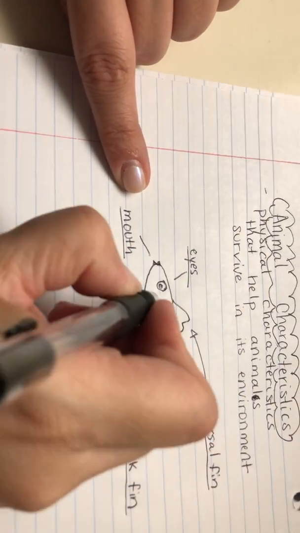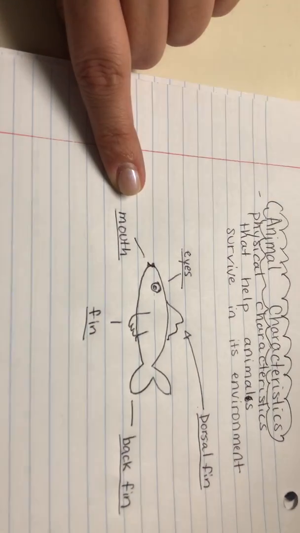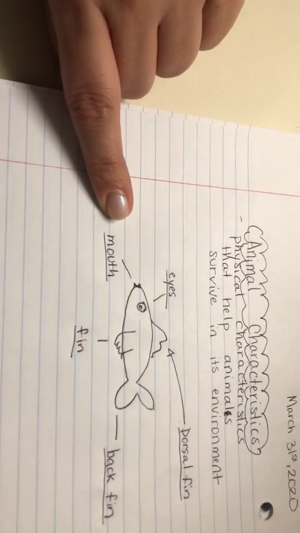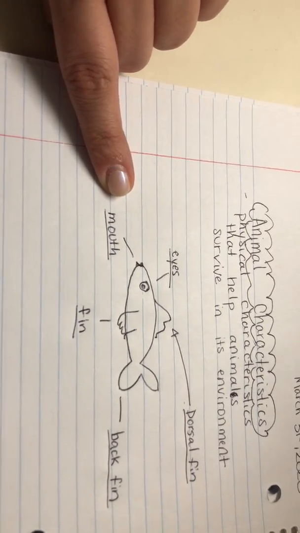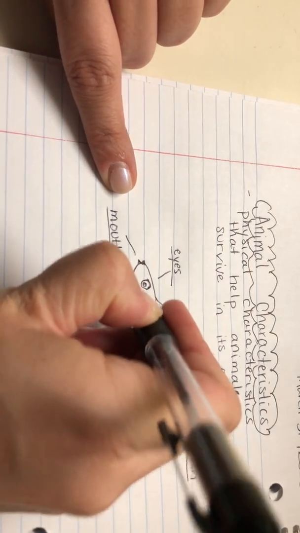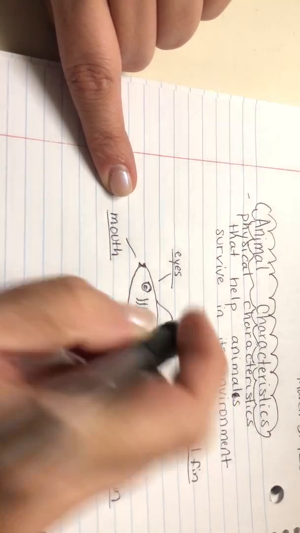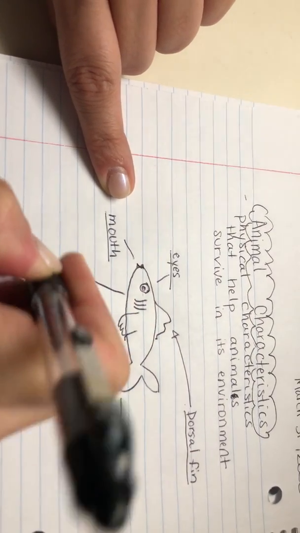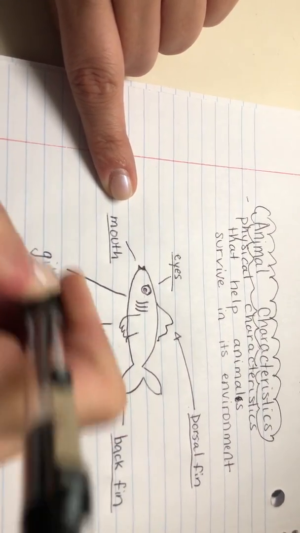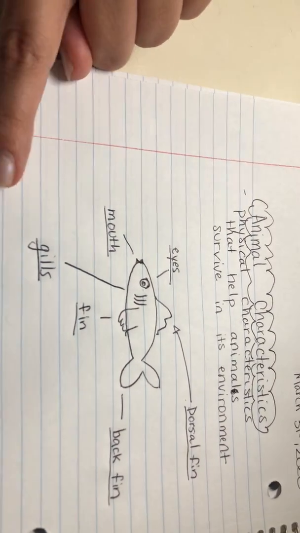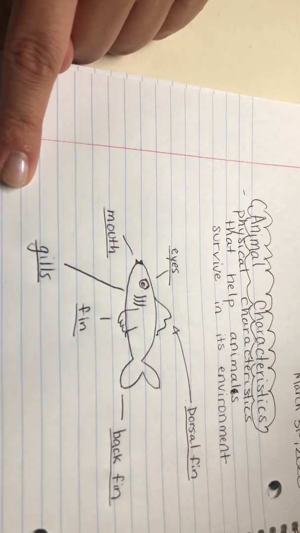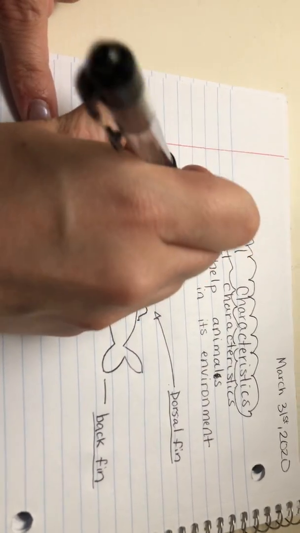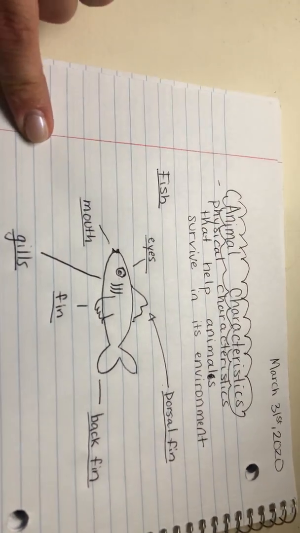There's something that we're missing because all animals need to breathe oxygen. All living creatures need oxygen in order to survive. So we're going to start here by drawing the gills, and I'm going to create an extra one. Gills. Okay, say that to yourself right now. Gills. We're going to go over the animal characteristics of a fish, and then you will do the sentences.